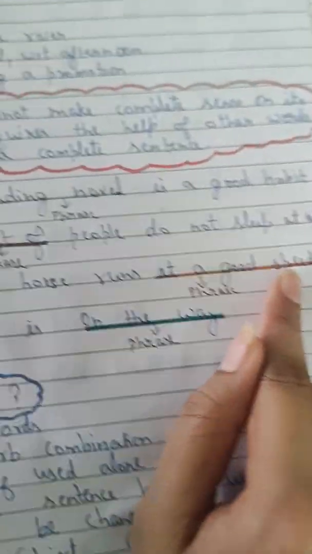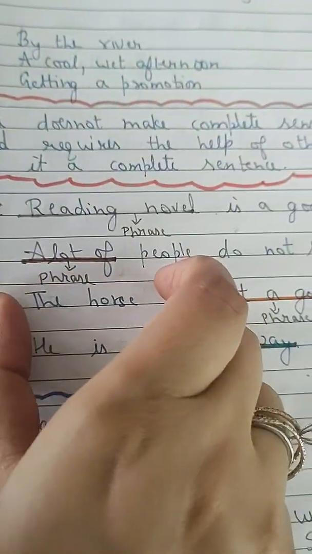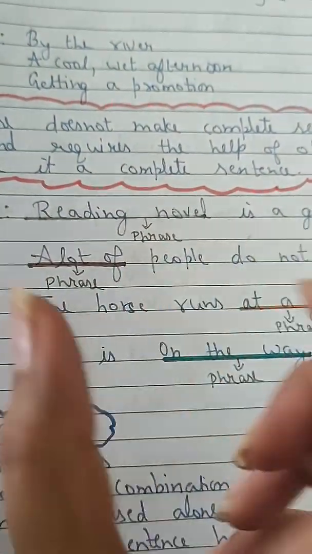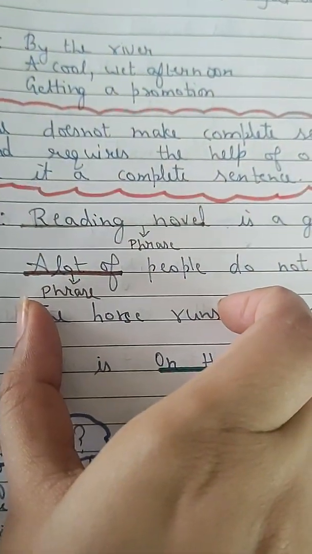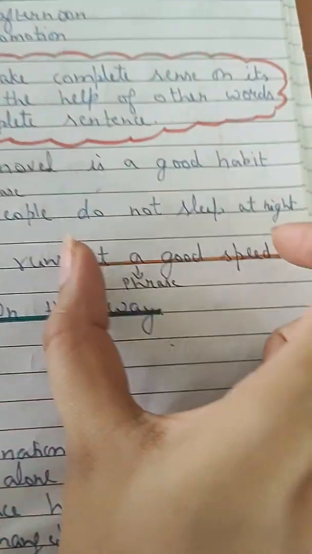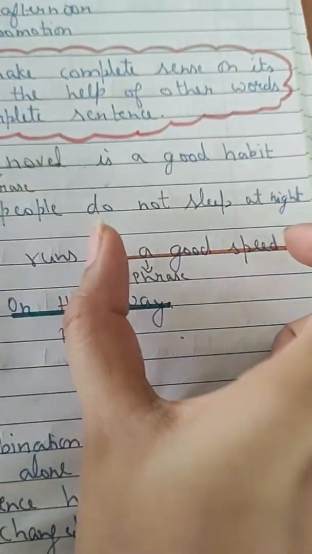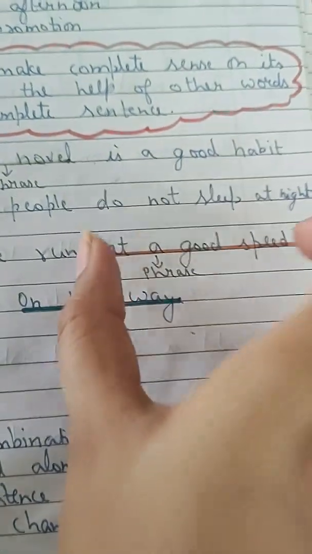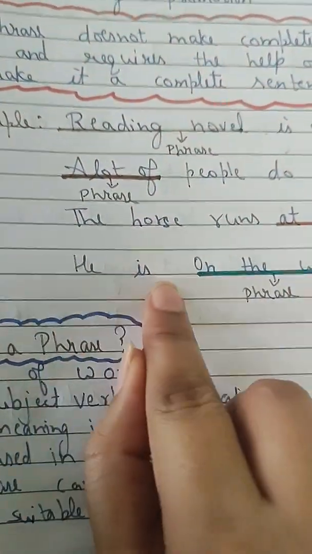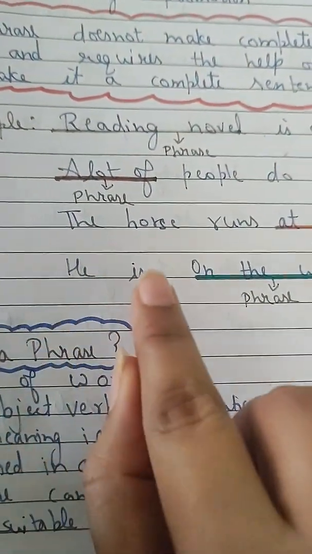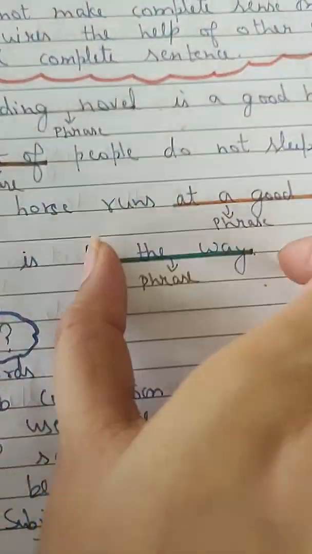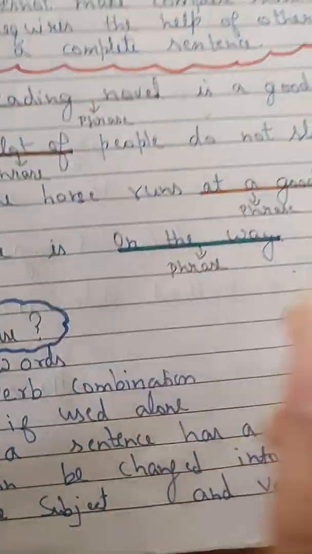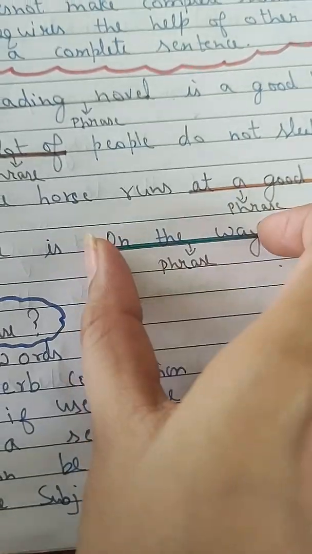"The horse runs at a good speed." The horse is the subject, runs is the verb. A phrase cannot have a subject and verb, so we leave those, and whatever is left is the phrase: "at a good speed." How is he running? He is running at a good speed. "He is on the way": he is the subject, is is the verb. When? "On the way" is the phrase here.